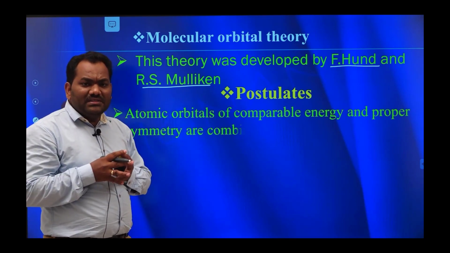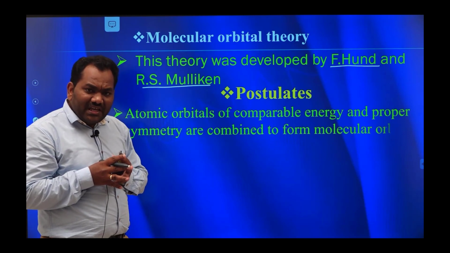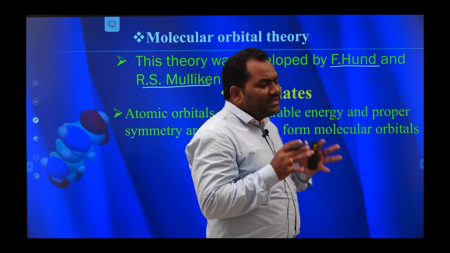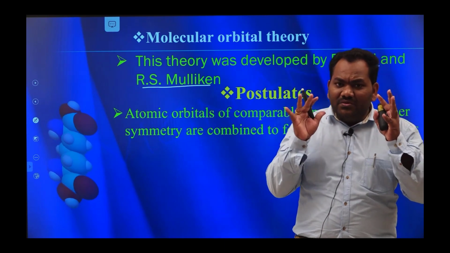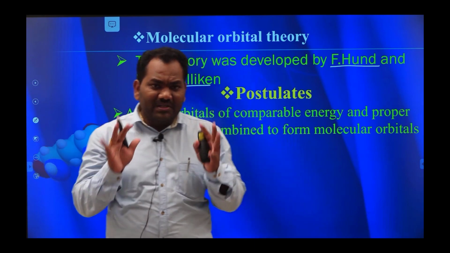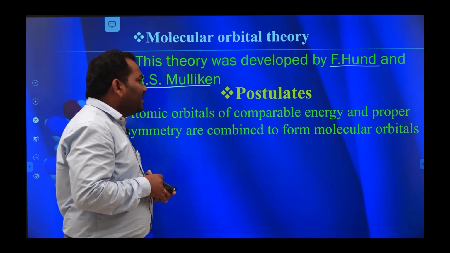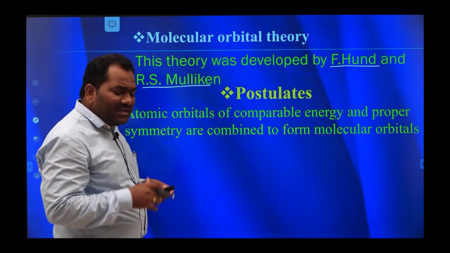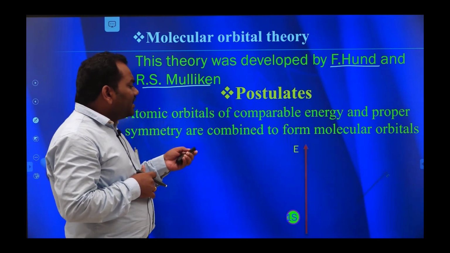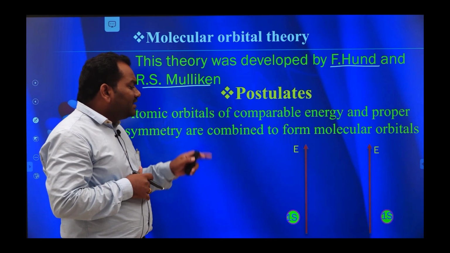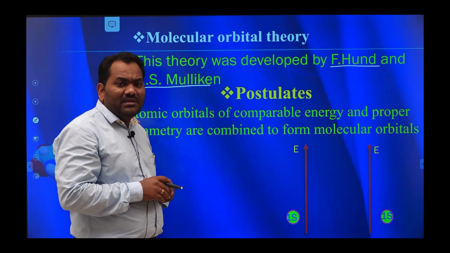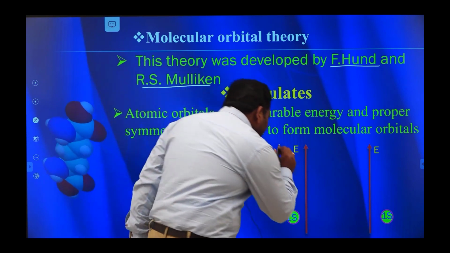and proper symmetry are combined to form molecular orbitals. You see here, the 1s atomic orbitals are combined with another 1s atomic orbitals, but not 2s atomic orbitals. Why? Because the 2s atomic orbitals,